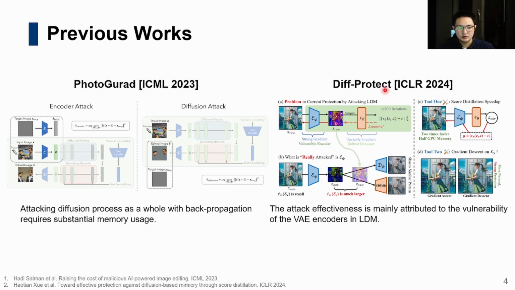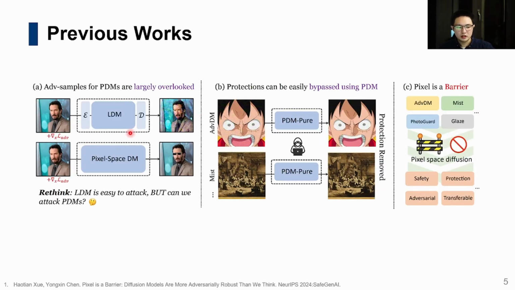Another work, Deep Protect, addressed the memory burden by score distillation, but finds that the attacking effectiveness is mainly attributed to the vulnerability of VAE encoders in the LDMs, and the diffusion process is still robust. Subsequent work also empirically found that pixel domain diffusion models are robust to previous attacking methods, and can even be a good purifier for LDM attacks.